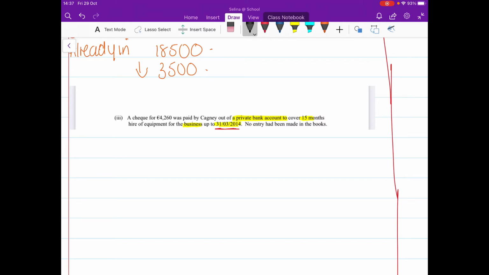So the 3 accounts that we're going to have here: the first one is going to be capital. The reason for that is because the owner, Cagney, has put his own money into the business. The second one I'm going to have is hire of equipment.